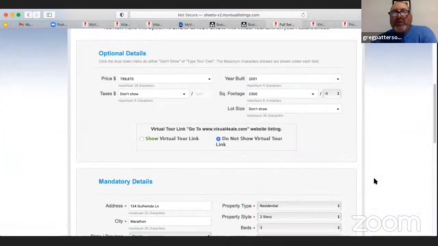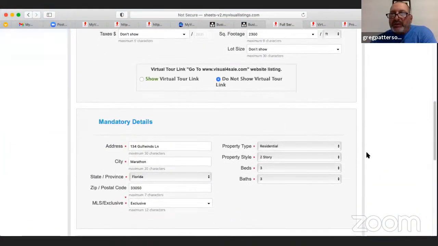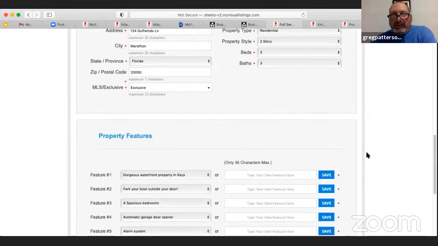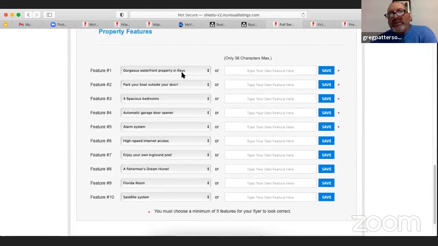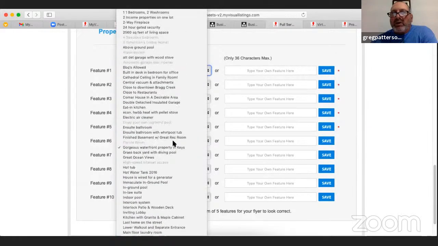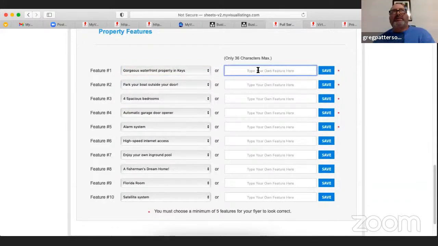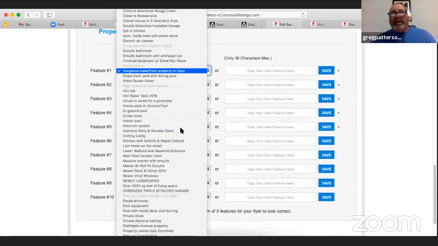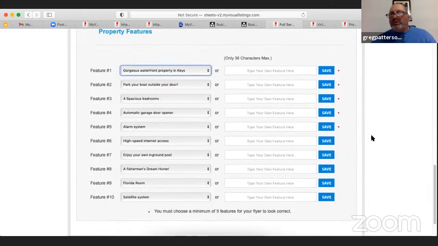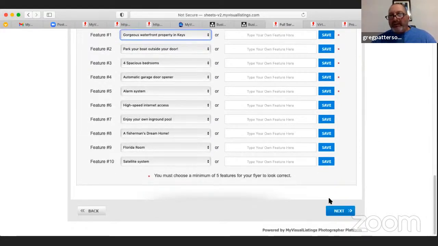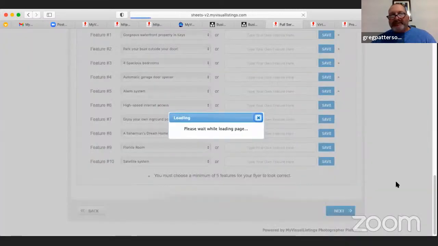And then the property details here, if you've already put those in at the beginning of the order or any time, it's populated. You don't have to put it in again. You don't have to do any of that. This is interesting because our features, the 10 features, we have a whole list of things that are already defaulted. And then if you want to type your own and you like saying certain things, it will automatically save these for you every time you go in here to do a feature sheet. So you do not have to type the same thing you like to say. So that's very important. And then they're already in here, so you click next.